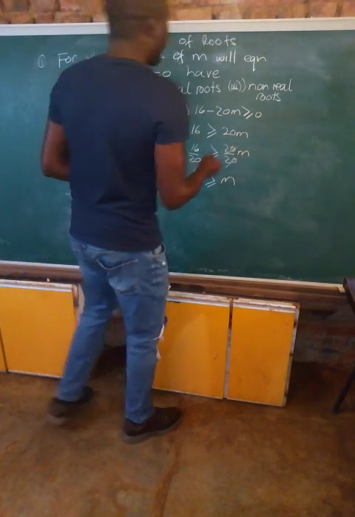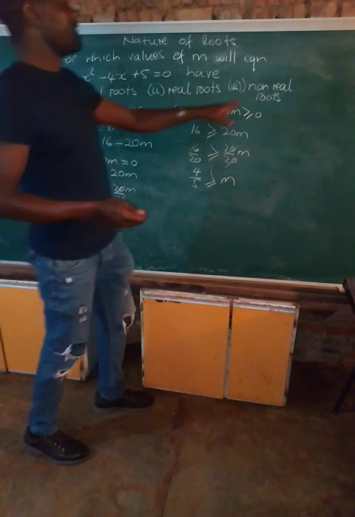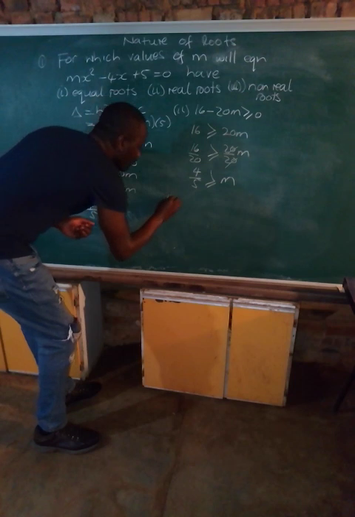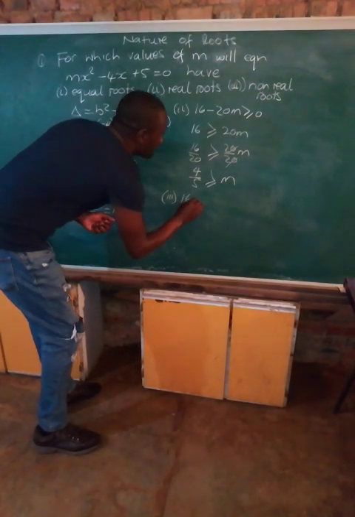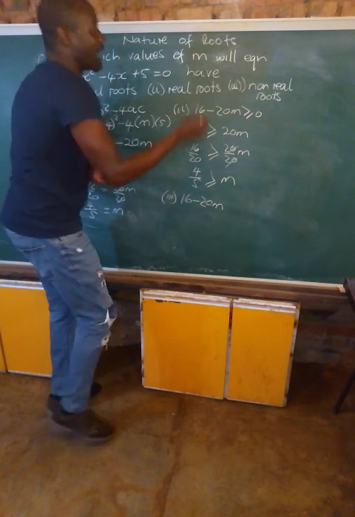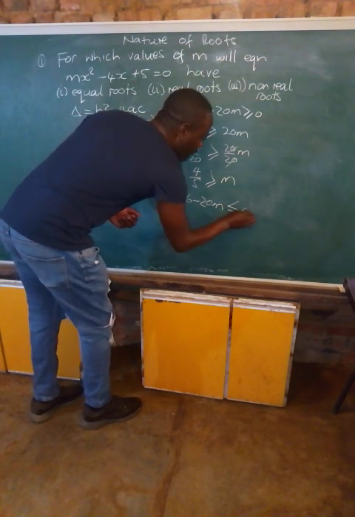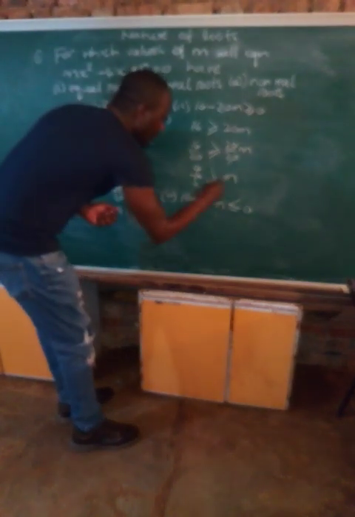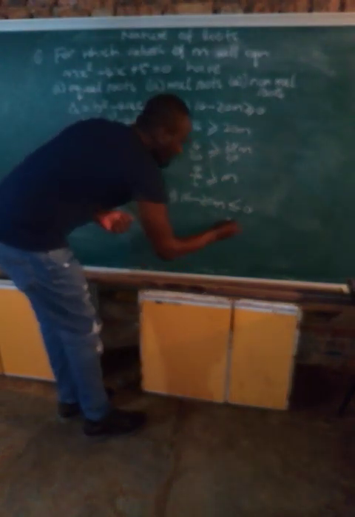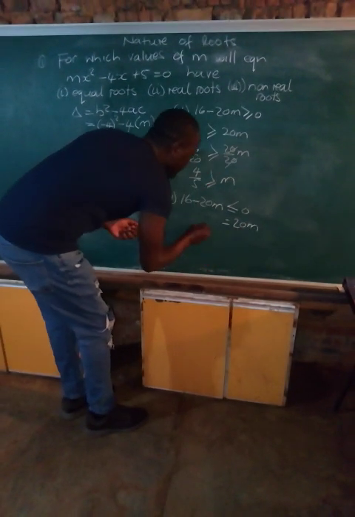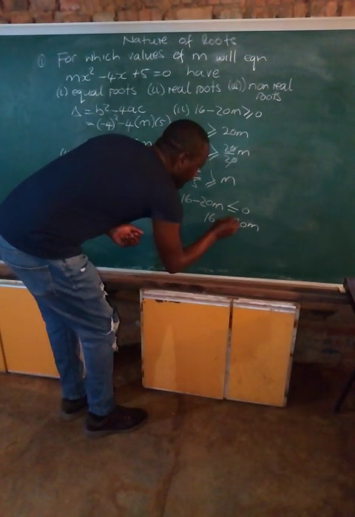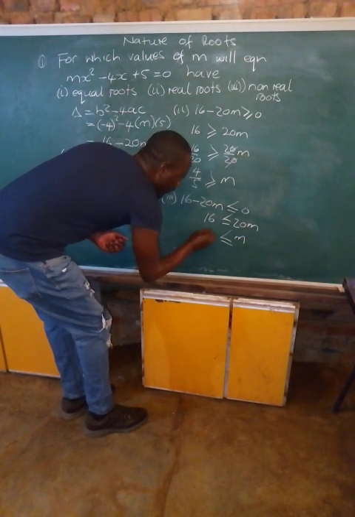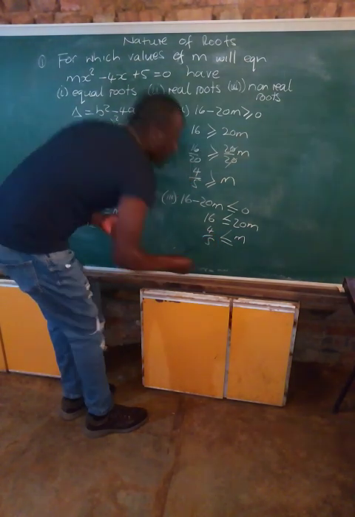Now, again, for us to have non-real roots, this is 16 minus 20m. Our delta should be less or equal to 0. So our delta should be less or equal to 0. This one goes to the other side. This is 20m, this is 16. So m is greater or equal to 4 over 5.